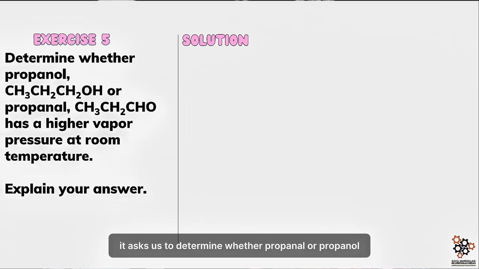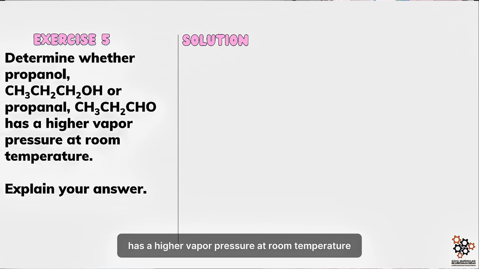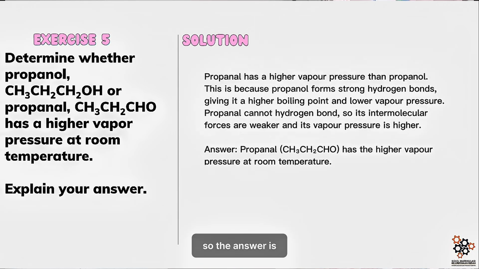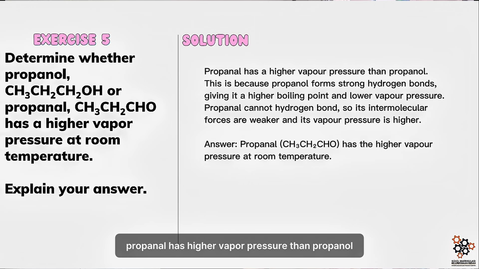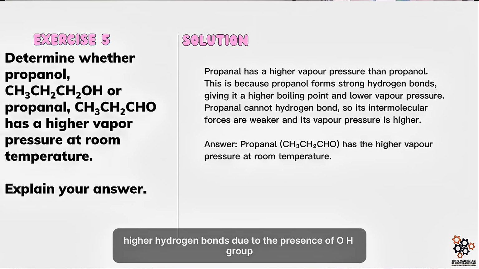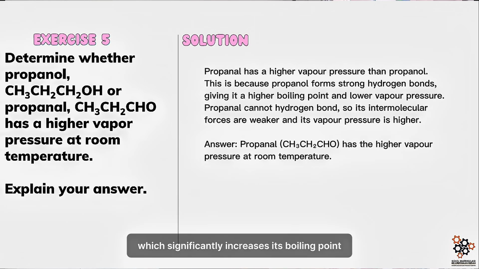For question 5, it asks us to determine whether propanol or propanone has a higher vapor pressure at room temperature. So the answer is propanone has a higher vapor pressure than propanol. This is because propanol can form stronger hydrogen bonds due to the presence of the OH group, which significantly increases its boiling point and reduces its vapor pressure. Propanone, with only dipole-dipole interaction, has weaker intermolecular forces, making it more volatile, which is easier to vaporize. So it has higher vapor pressure at room temperature.